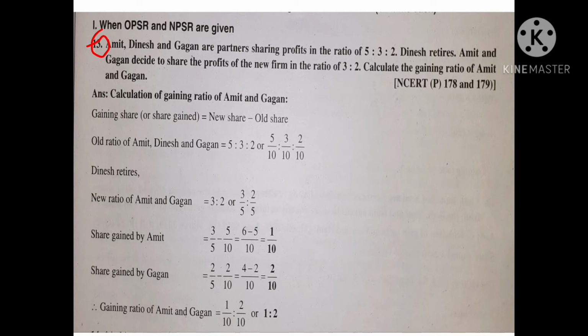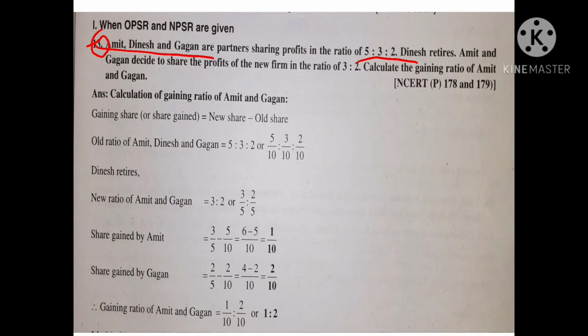First question. Amit, Dinesh and Gagan are partners sharing profit in the ratio of 5:3:2. Their old profit sharing ratio is 5:3:2. Dinesh retires, one partner retired. Amit and Gagan are the remaining partners.